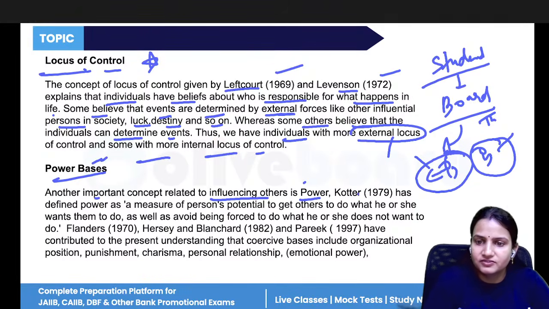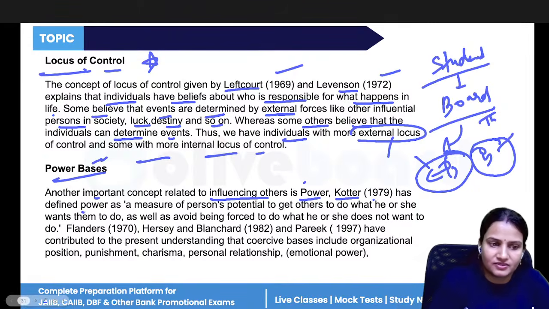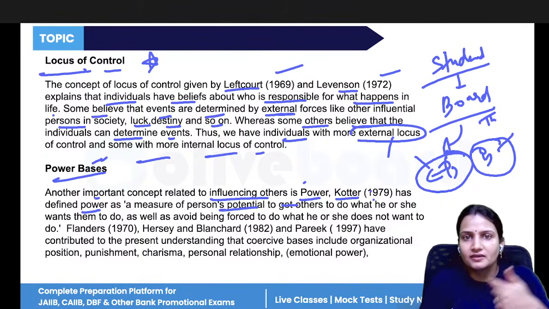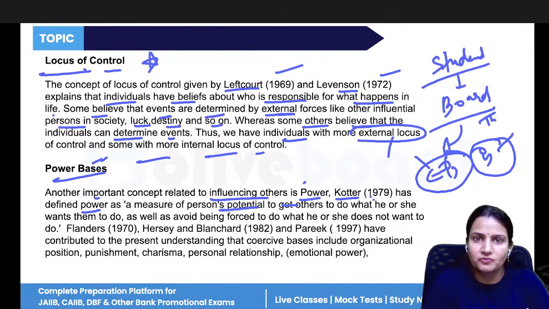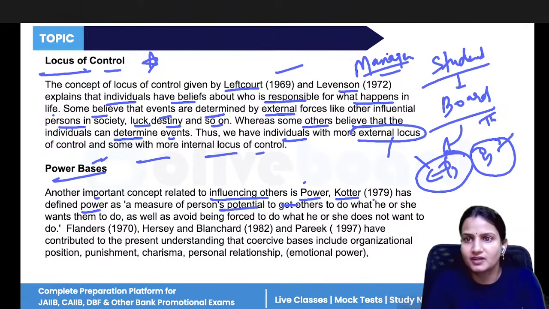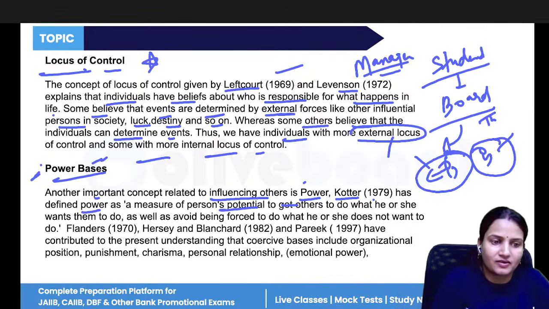And who has given this? Pfeffer in 1977 defined power as the potential to get others to do what you want them to do, to get things done. That could be a manager. Managers make things happen through other people. They get the work done by other people, so it means they have that sort of power. That is why other people listen to them. All right, so that is what the power basis is.